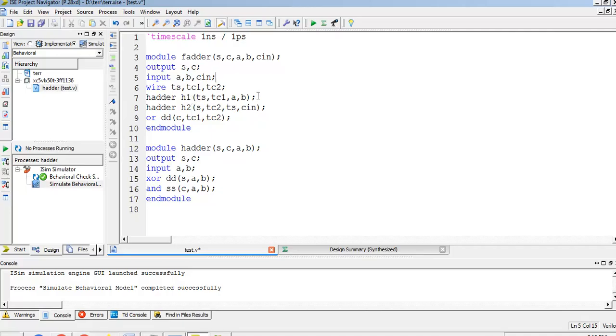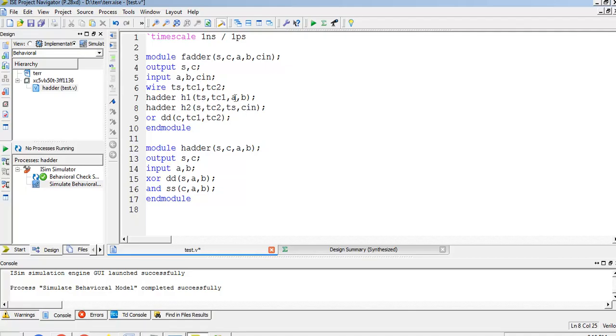This concept is called module instantiation. It means that the full adder is nothing but the combination of 2 half adders. So using that concept I have developed the coding. The half adder will be invoked twice. The carries generated from the 2 half adders are logically ORed, and based on that OR operation we get the carry output. The sum output is generated by the half adder addition in the second instantiation.